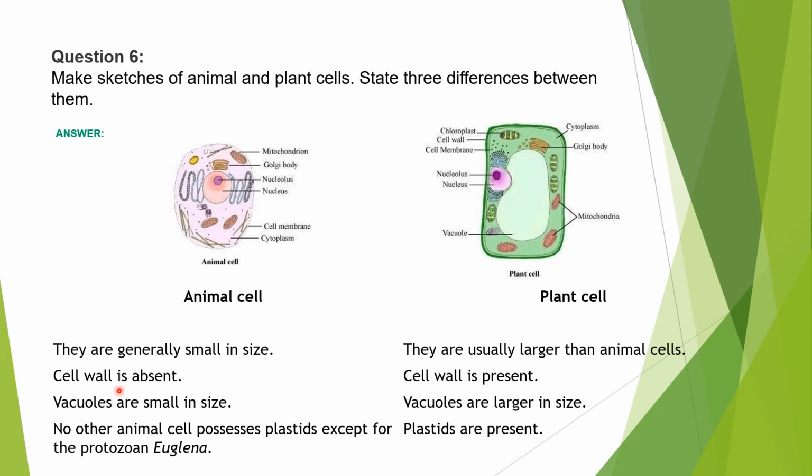In animal cell, the cell wall is absent. In plant cell, the cell wall is present. In animal cell, vacuoles are small in size. In plant cell, vacuoles are larger in size in comparison to the animal cell. In animal cells, plastids are not there. One exception is Euglena, a protozoan, but none else. But in plant cell, plastids are present.